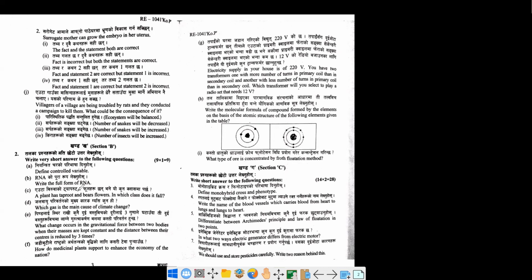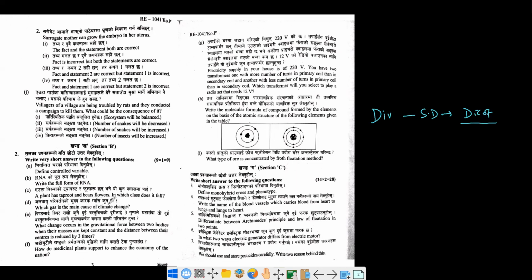Okay, if a plant has a tap root and flowers, which class does it belong to? We have been asked a class. Okay, so be careful. Not the division, not the subdivision. We have been asked the class. Tap root or flowers. Tap root means definitely it is going to have a class of dicot. So division tracheophyte, subdivision angiosperm, and inside angiosperm there are two classes, that is dicot. Okay, so this is class dicot.